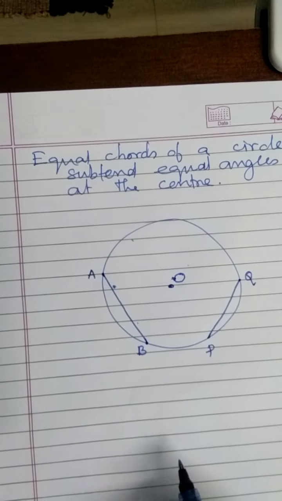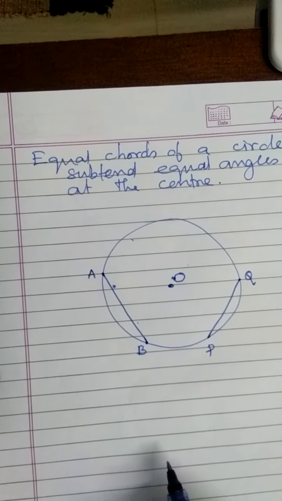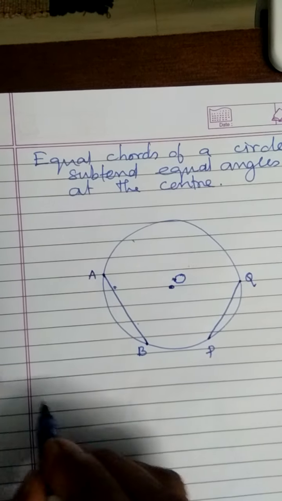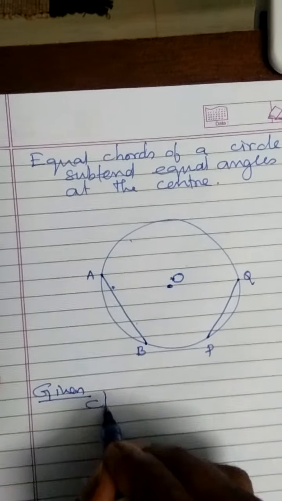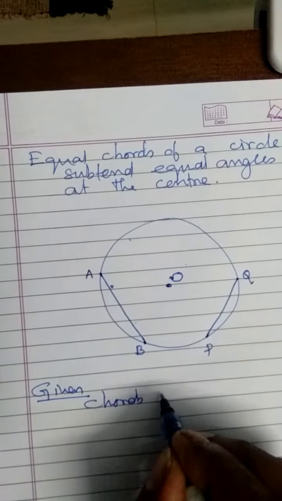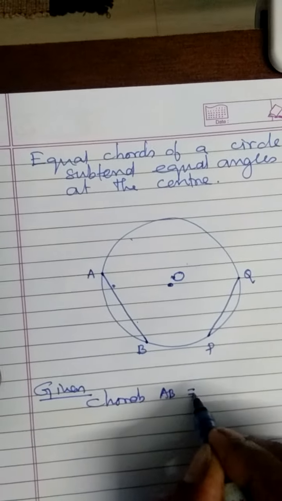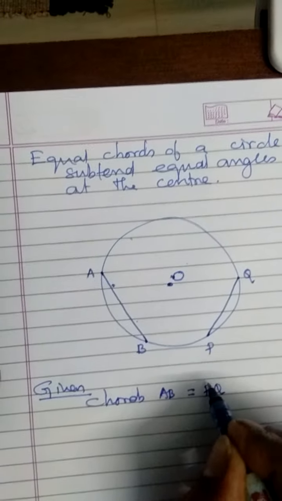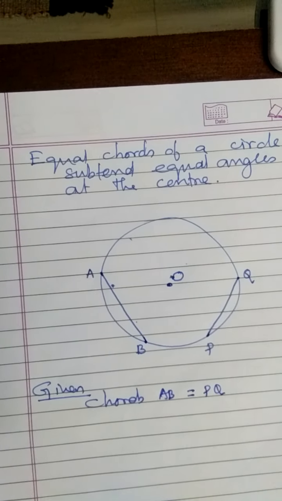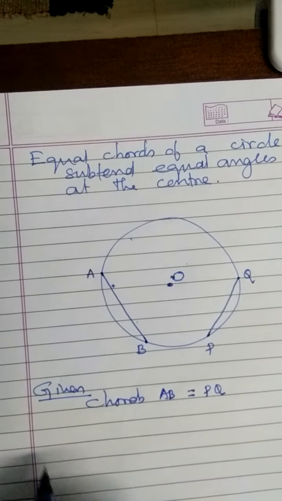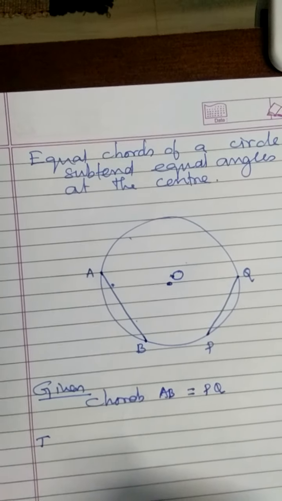Suppose these two chords are of equal length, say AB is equal to PQ in their length. If these two chords are equal in length, then we are supposed to prove something.